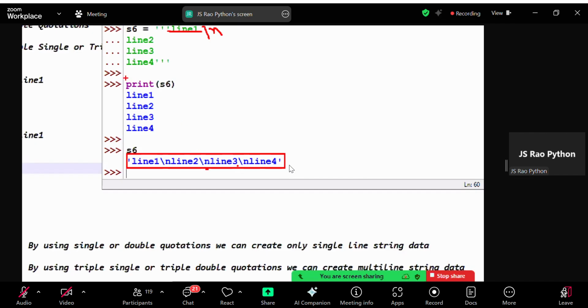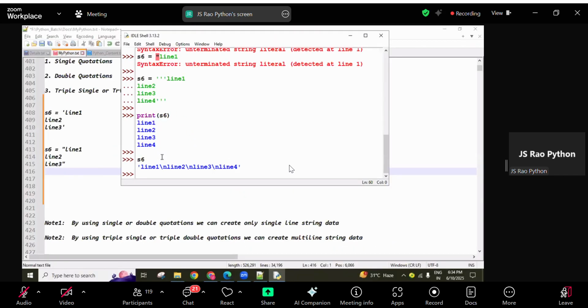It's like a string format getting. Because of using the print function, wherever this slash n is there, so they're moving to the next line. That's why multiple lines of data we are able to see. Okay? So this is only for our testing purpose only we are using this ideally screen.